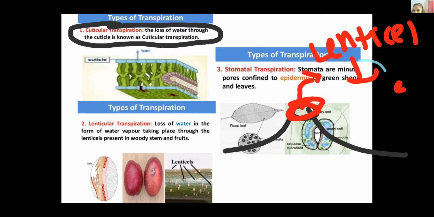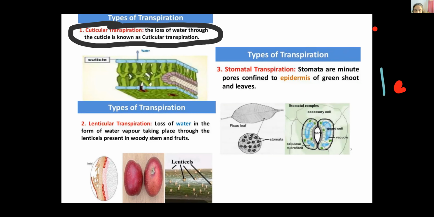Yes or no? Recall this. Remember lenticel. Then it's okay. So lenticular transpiration is the loss of water in the form of water vapor taking place through the lenticel.